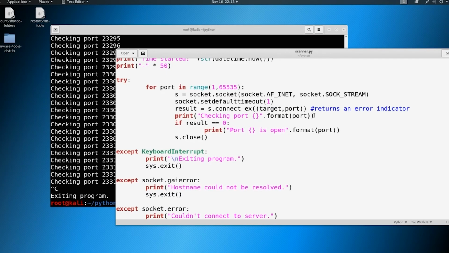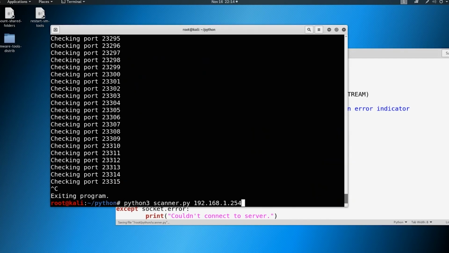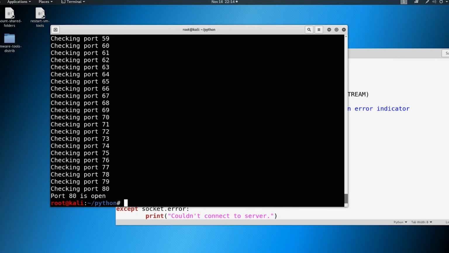The only reason I would put a statement in here like this is if I was doing a couple of numbers and wanted to see, like if we go back to 50 and to 80, we'll do 81. If we do this, it's a good way to see how fast your scanner's running. It's also a good way to have print statements in there in case you see any errors.